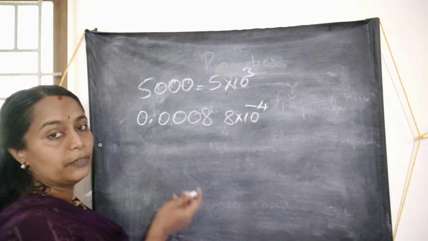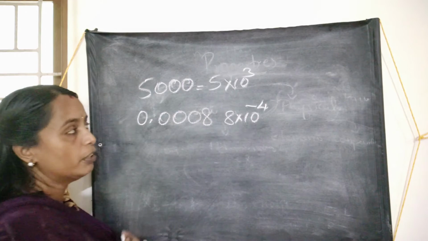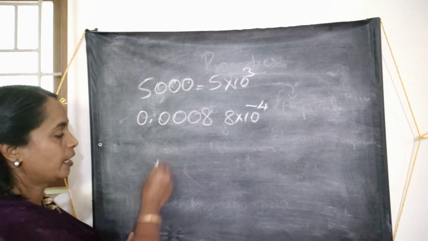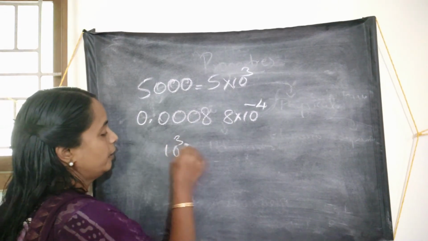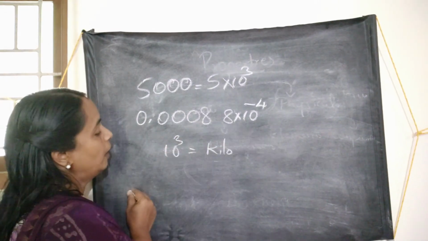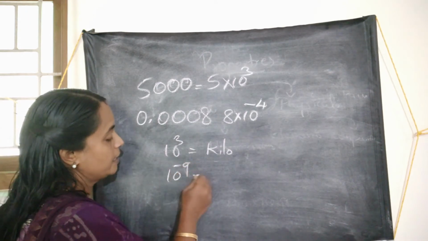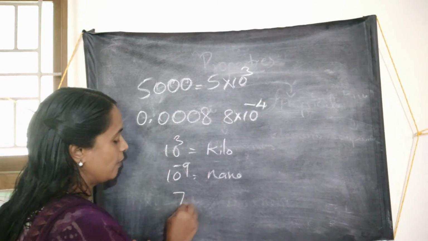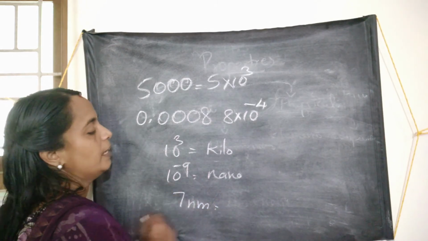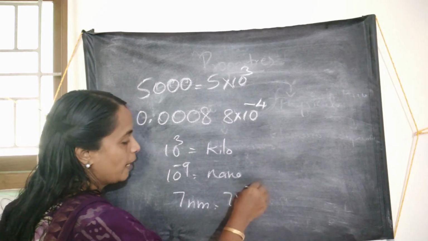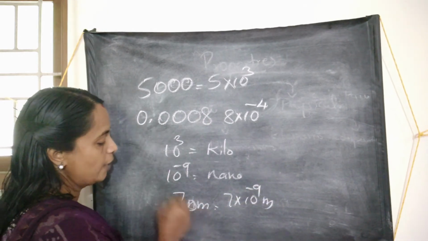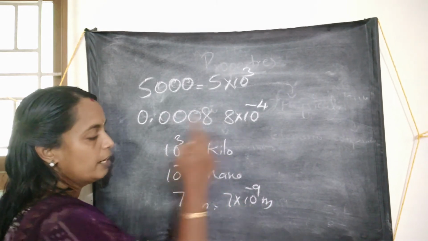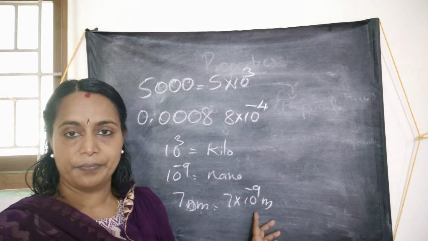And also the terms used to denote these prefixes we have to know. In the case of 10 raised to 3, it is denoted as kilo, and 10 raised to minus 9 is nano. That is, if you have 7 nanometers, that means 7 into 10 raised to minus 9 meters. Nano is 10 raised to minus 9.